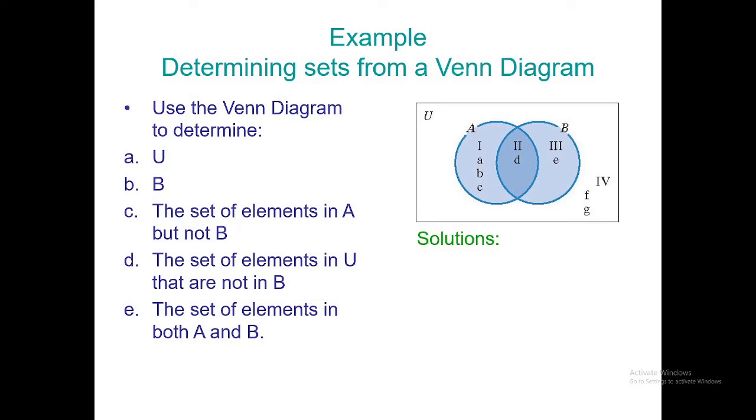This one. Let me ask you this question. Let's have this activity now. Use the Venn diagram here. So, we have here A, B, C. We have D. We have E. And we have F and G. We have region 1, region 2, region 3, and region 4. Here's my question. What is the universal set? Who can give me the elements of the universal set?